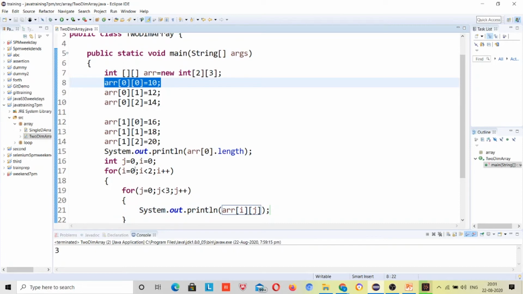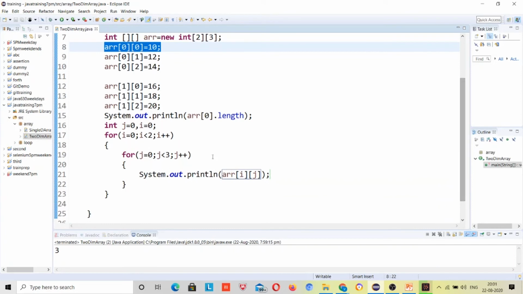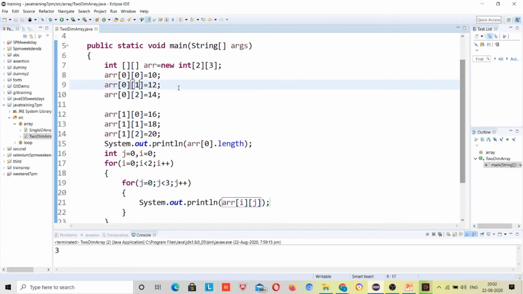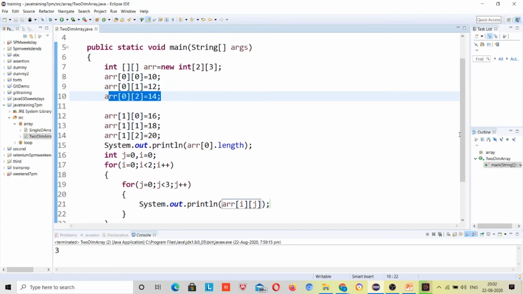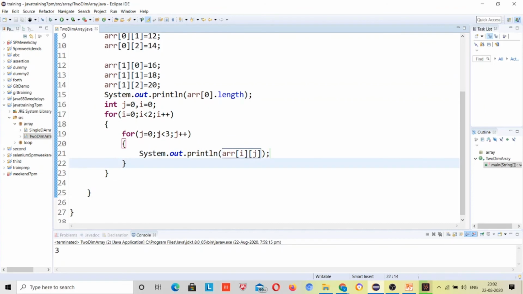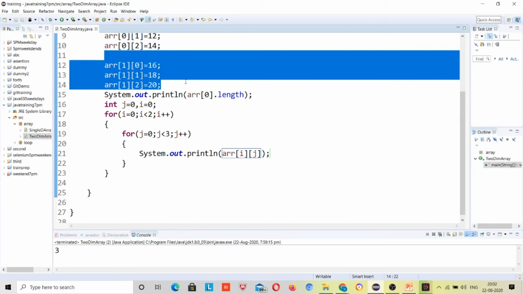Second time, because it came inside the inner loop, until the inner loop completes it will not go back to the outer loop, right? So j is not false yet, j will be plus plus, j value will be 1, right? So i0 j1, it will print 12. Third time, i0 j2, the condition is fine, it will print this. Next time j value will be 3, and 3 is less than 3, no, so it will go back to here, increment it, and these 3 values will again be printed.